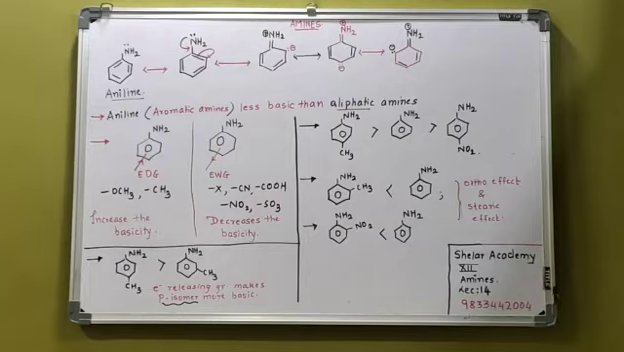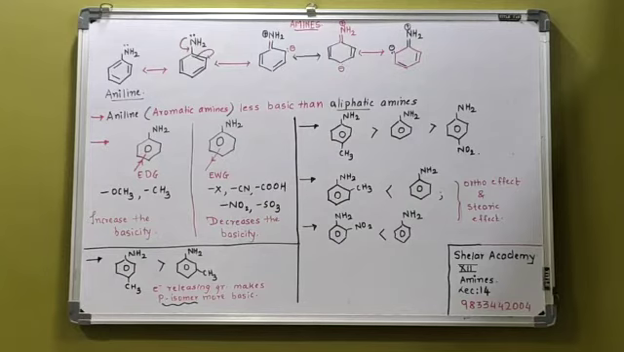Now next, the electron releasing groups, it will increase the basicity if it is a para isomer. मतलब the para isomers are more basic than the meta isomers. That is the next point I have written over here.